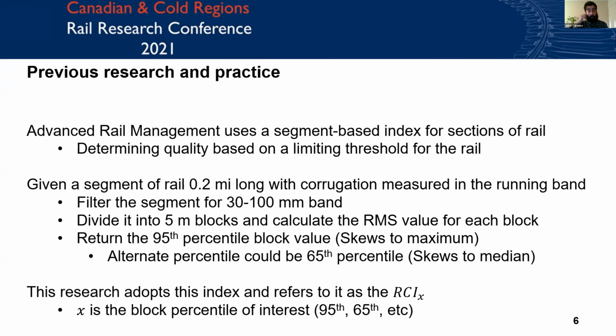So for a given, let's say 0.2 miles, which is roughly 320 meters, we have a section of corrugation that we filtered for the 30 to 100 millimeter band. We generate the RMS block value for each of the 5 meter blocks. So we wind up with about 64, give or take. Then a particular block value is chosen to represent the section based on its percentile in the distribution of the sample. Our work focused on the 95th percentile value, which is basically the global maximum, but kind of throwing away outliers, or the 65th percentile, which skews a little bit more towards the median. This index has been referred to as RCIX or RCI sub X, where X is the block percentile of interest.